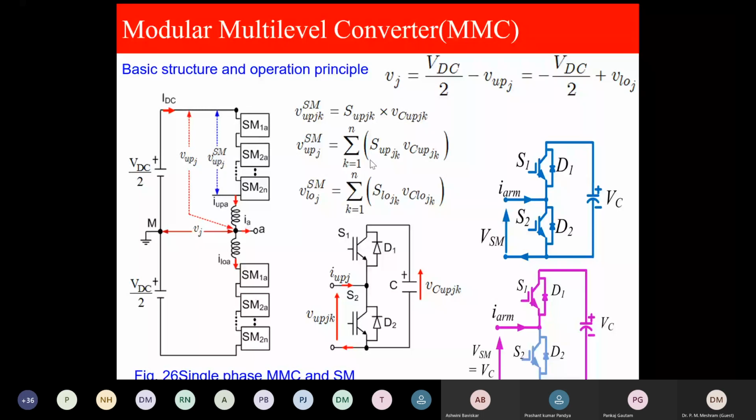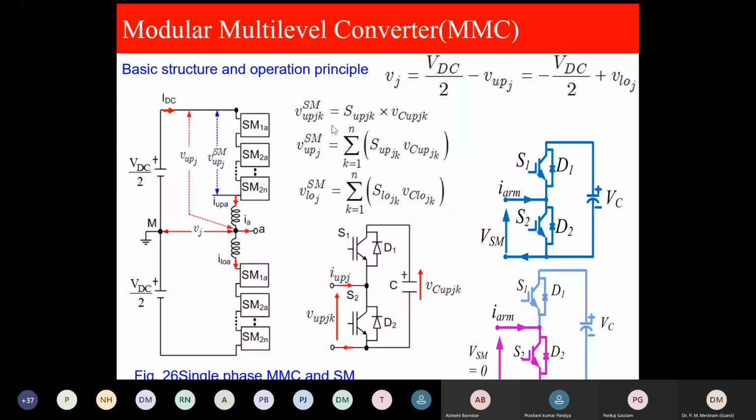The submodule is a half bridge. When S1 or D1 is on, the output of the submodule is VC. When S2 or D2 is on, it is shorted, so the output of the submodule is 0. And these are the simple equations. You can find them in my very famous paper on the IEEE Xplore site that madam has just read. These are the number of submodules.